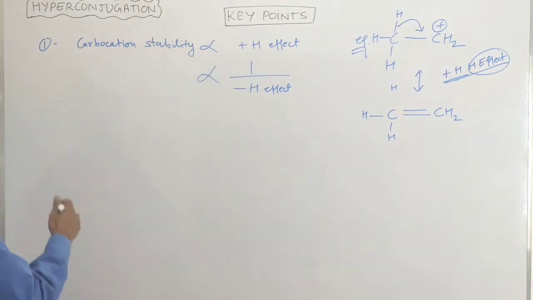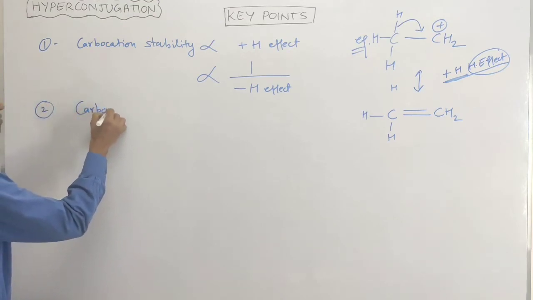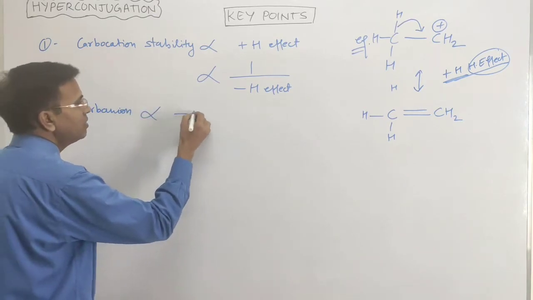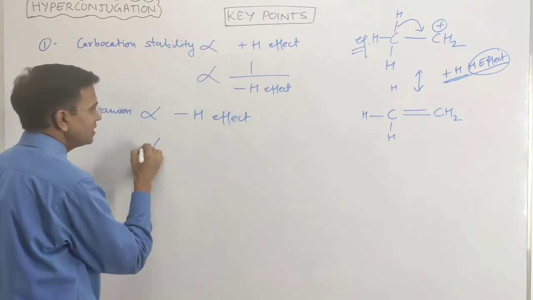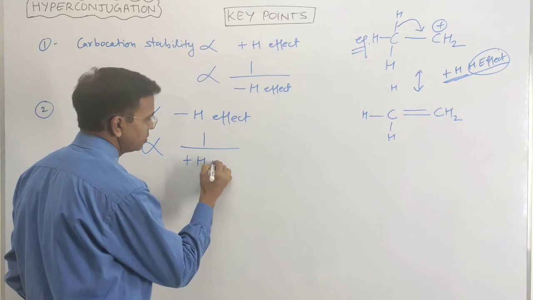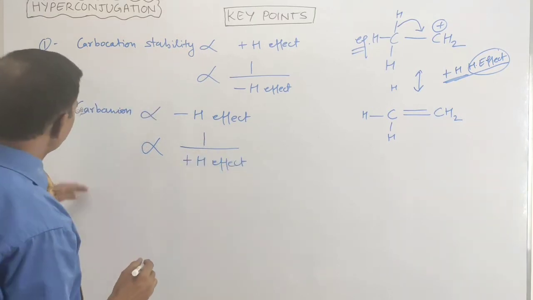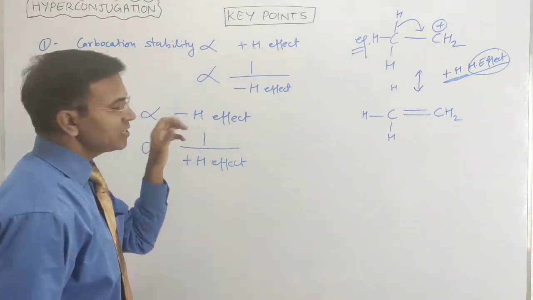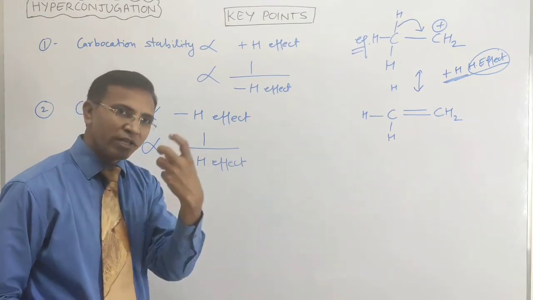Now next is the carbanion. Carbanion stability is directly proportional to the minus H effect and directly proportional to 1 upon plus H effect. Because minus H effect is actually the electron withdrawing effect.